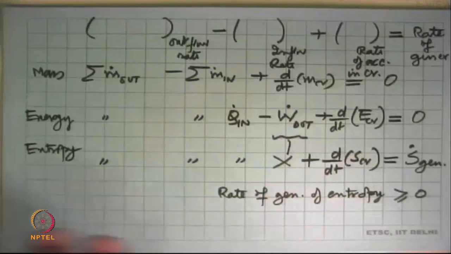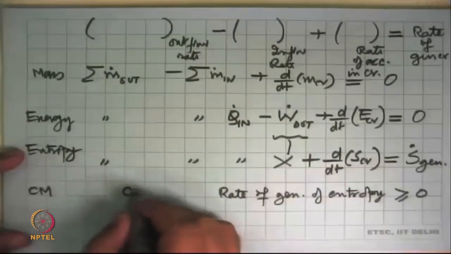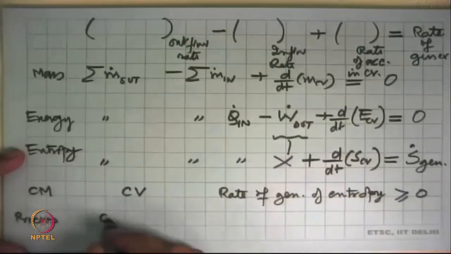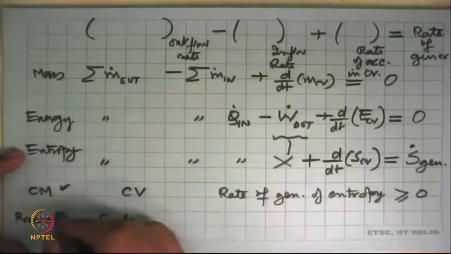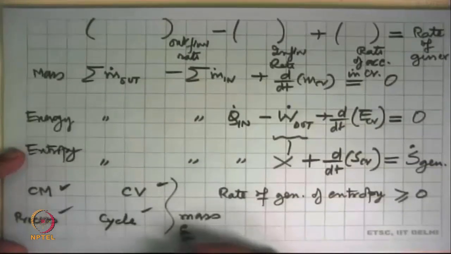And now we have all the equations. We have completed everything that we wanted to analyze a control mass or a control volume going either in a process or a cycle. And we now have equations for all three: mass, energy, and entropy.